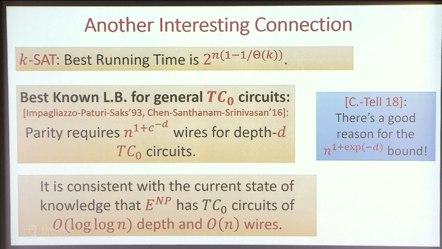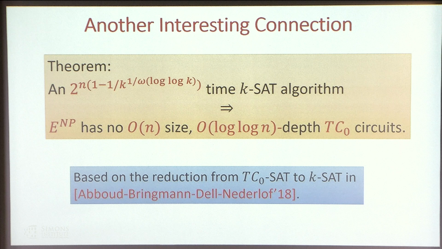So actually, we don't know any non-trivial lower bound against log n depth threshold circuits. It's even consistent with the current state of knowledge that E to the NP has a threshold circuit of log n depth and linear wires. So we can actually show something like, if the algorithm for k-SAT can be slightly improved to this.